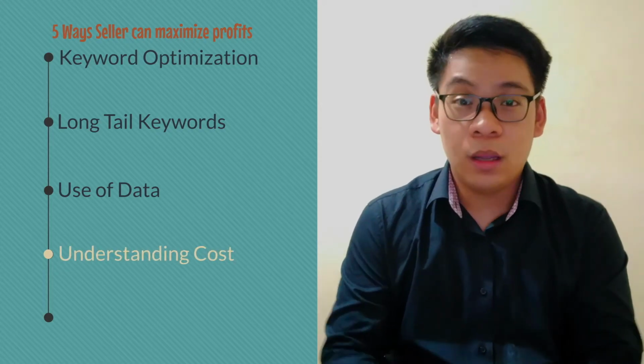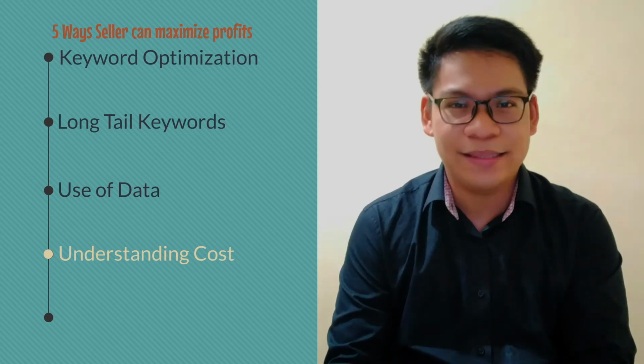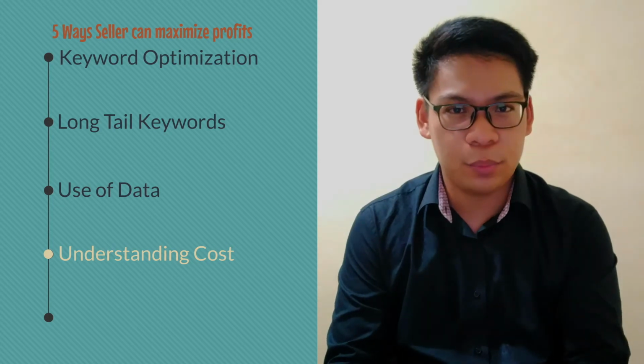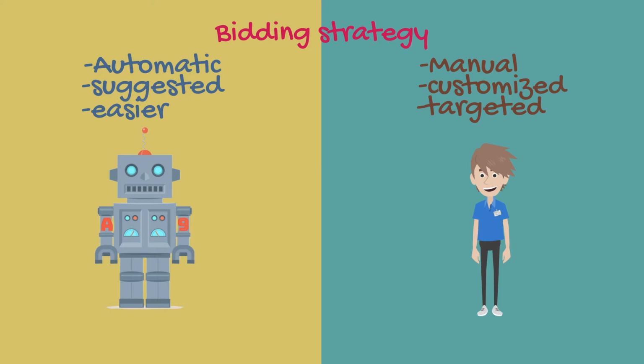Number 4. Understanding the cost of the ad. The seller can control the amount he is willing to spend every time a shopper clicks on his ad. This is called the CPC, or cost per click. The seller can either choose a specific amount for the CPC, or he can take recommendations from the algorithm. When the algorithm determines the amount of the CPC, it is called a suggested bid.